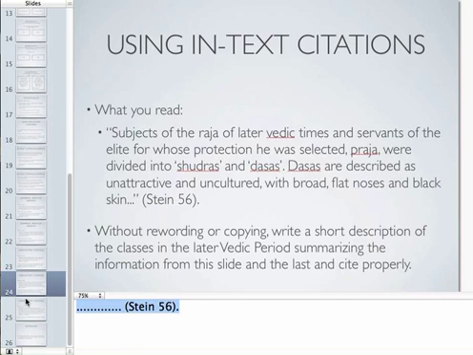You also have the option of saying, Stein writes, then you include the idea, and then you only have to include the page number in the brackets. This time, because Stein is at the beginning of what you're saying, you do not need to include it in the parentheticals. Please feel free to email me with any questions that you have, and good luck.